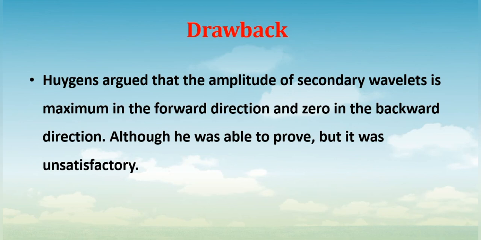He gave the reason that since the wave is traveling in the forward direction, there will not be a backward wave. Although he was able to argue it, it was unsatisfactory, so it became a drawback to his model. So this is how Huygens explained his wave theory of light. He also gave the geometrical construction for the propagation of waves.